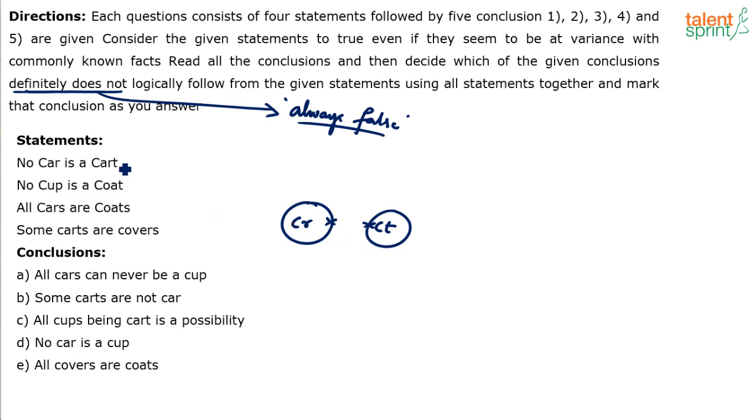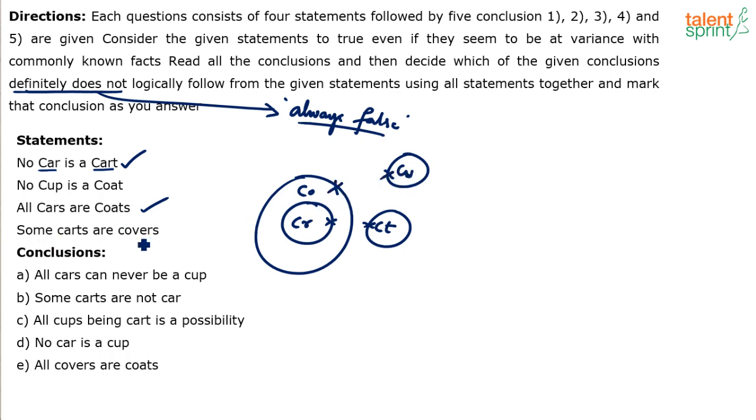All cars. So I think you have to consider the statements in the right sequence, right? If you say no cup is a coat and draw a separate diagram, then we'll not be able to connect with the third statement. So since we have already drawn cart and car, let's use the next one. All cars are coats. So all the cars are coats. Then no cup is a coat. So cup and coat will not touch each other.